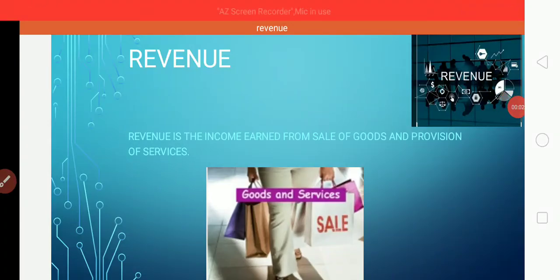Welcome back to economics class, and today's topic is revenue. From the fourth chapter, the theory of the firm under perfect competition, this is another important concept, called revenue. So we'll see from the point of view of sellers what revenue actually is.